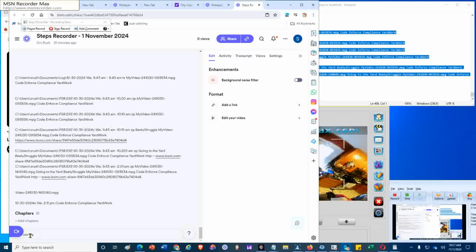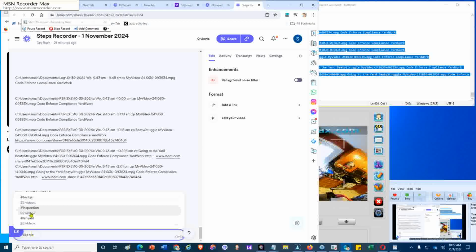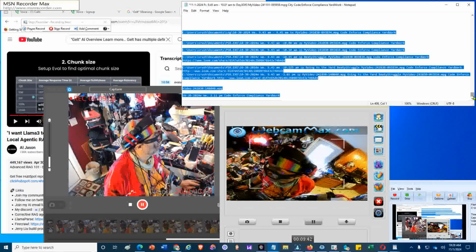The first one, which is included in 32 videos, is the badge. The second one is the inspection, which is included in 22 videos. And finally is the lanyard. So now I have 3 tags and it's playing fine, so I'm going to minimize it. And now go to the top of my notepad to refresh the Pessar.